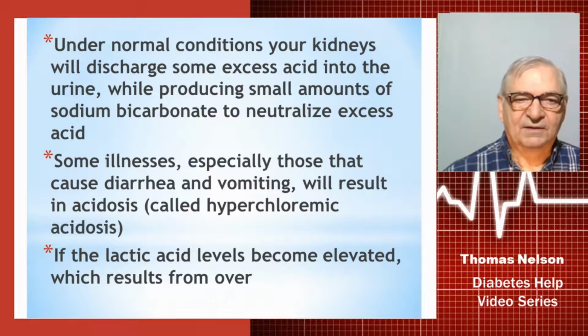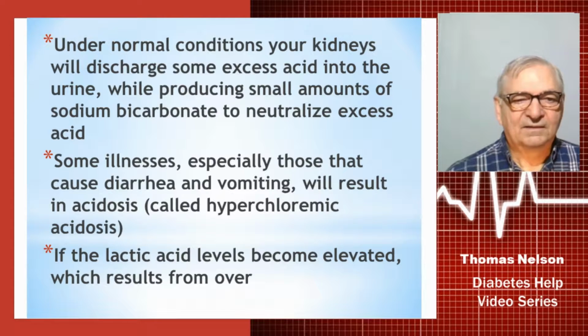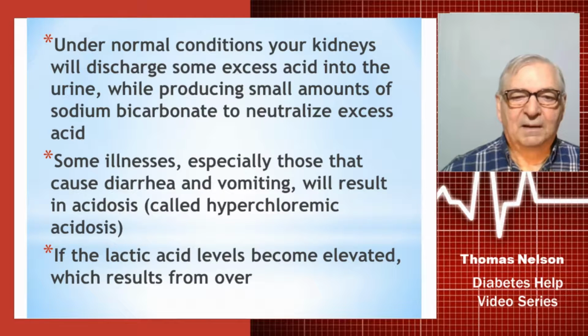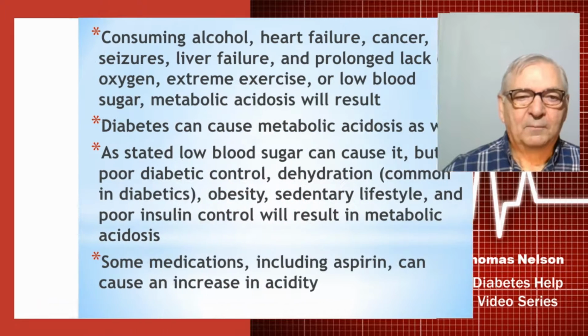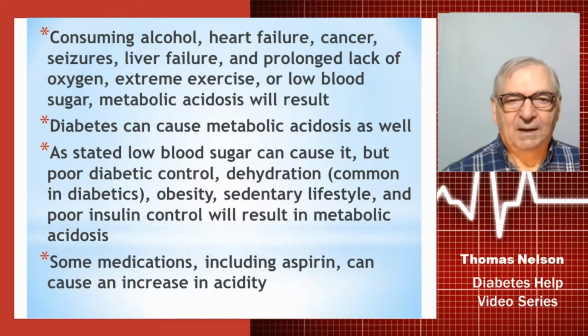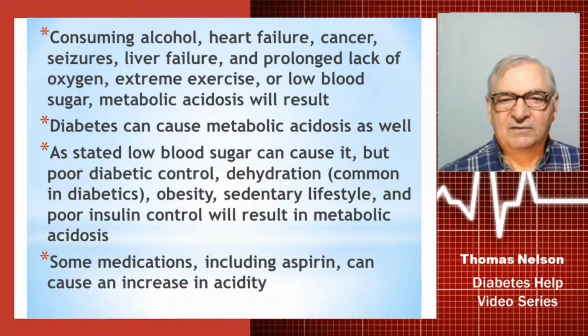Under normal conditions, your kidneys are going to discharge some of the excess acid into the urine while producing small amounts of sodium bicarbonate to try to neutralize the excess acid that remains. Some illnesses, especially those that cause diarrhea or vomiting, will result in acidosis. It's called hyperchloremic acidosis. If the lactic acid levels become elevated, which results from over-consuming alcohol, or heart failure, cancer, seizures, liver failure, prolonged lack of oxygen, extreme exercise, or low blood sugar, metabolic acidosis will usually result.